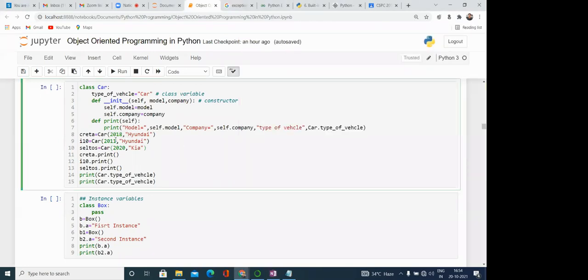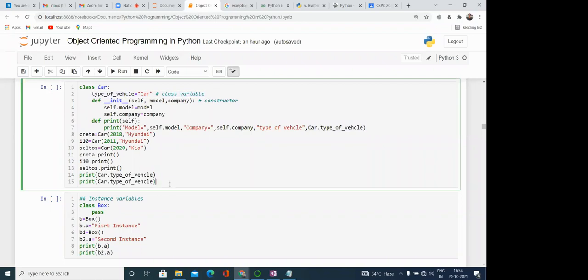Here, we are creating the object, and this object has some instance variables like model and company, and one function that performs the operation on the values available with the object. What is happening while we are calling Creta.print? This function is called, and with Creta we have model, meaning 2018, and company Hyundai, and type of vehicle means Car.type_of_vehicle. Here we are accessing this particular variable. This is common for all.